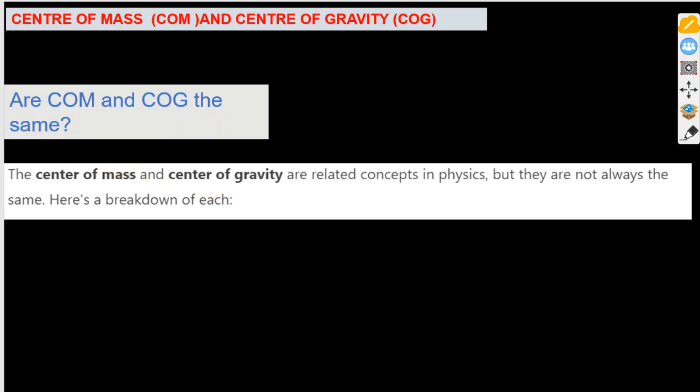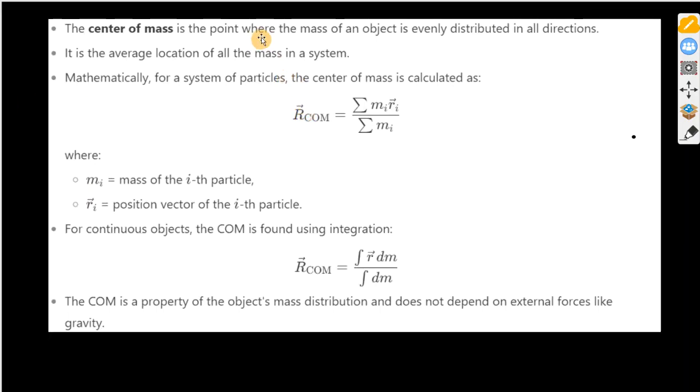So what is center of mass? Center of mass is the weighted average of different masses of a body or an object. Or we can say it is the point where the mass of an object is evenly distributed in all directions. So of course we can also say that it is the average location of all the mass in the system.